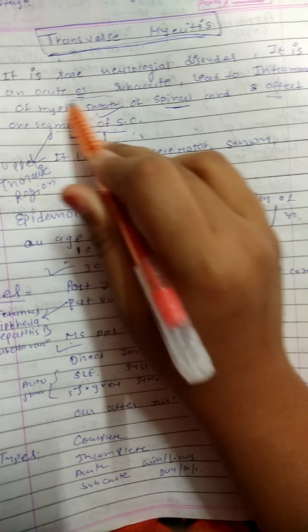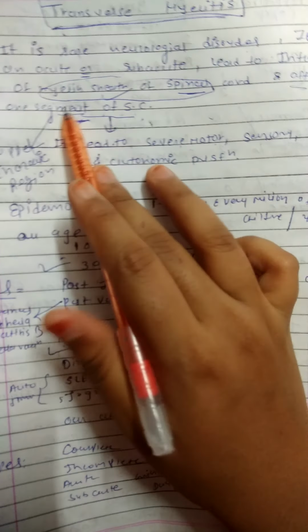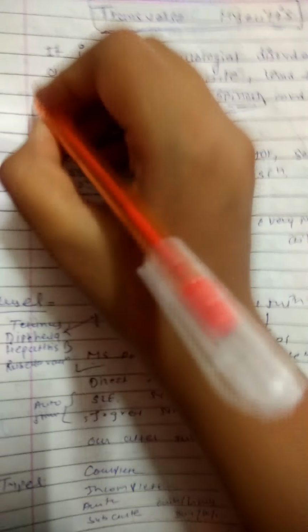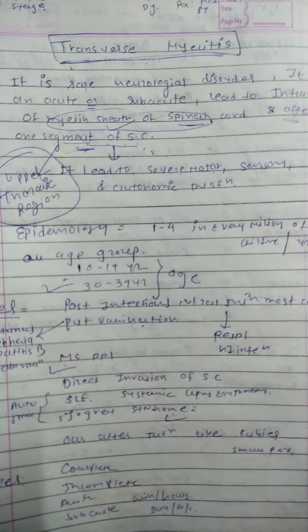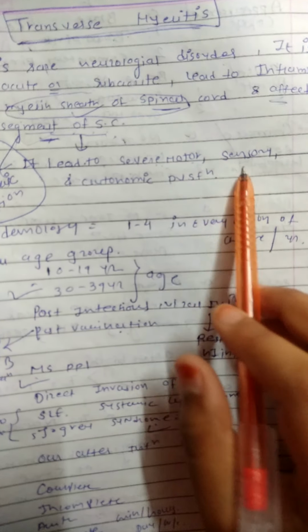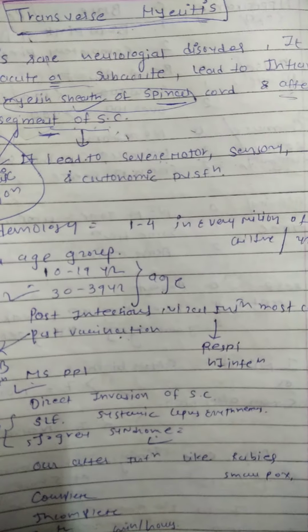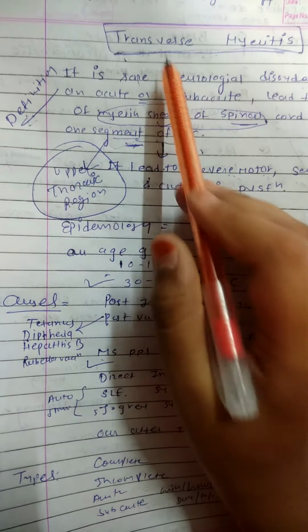It generally leads to inflammation of the myelin sheath of the spinal cord, and it affects one segment of the spinal cord. Mostly it affects the upper thoracic region. It leads to severe motor, sensory and autonomic dysfunction. So that is the definition.